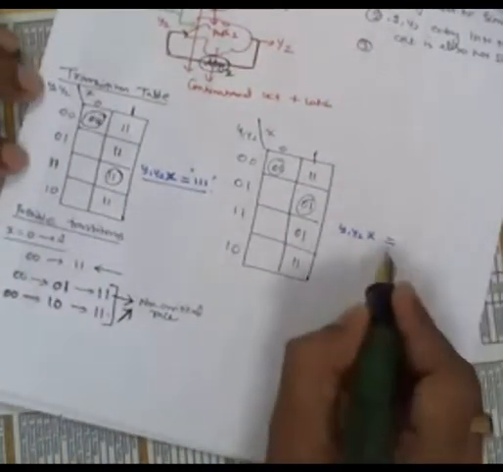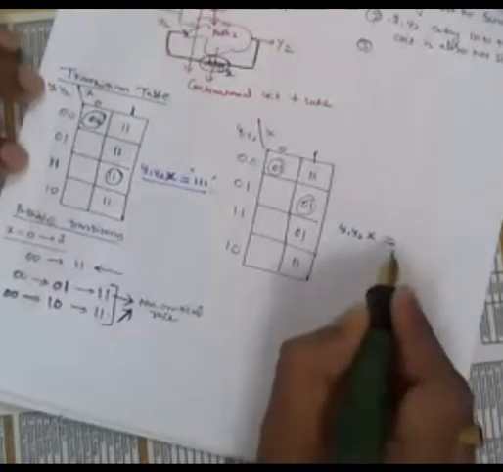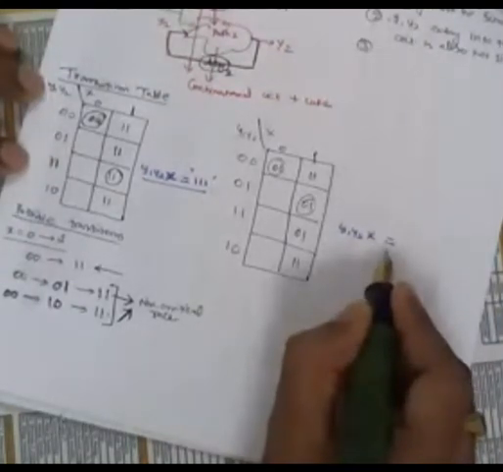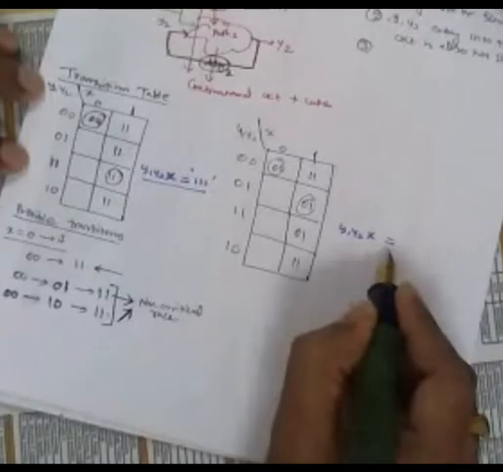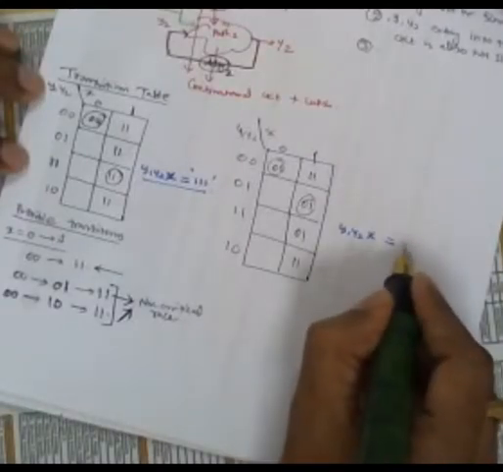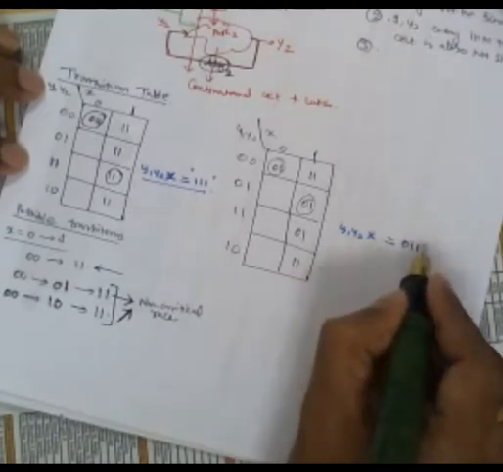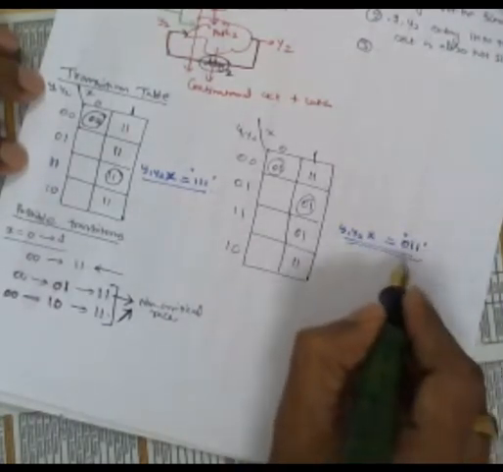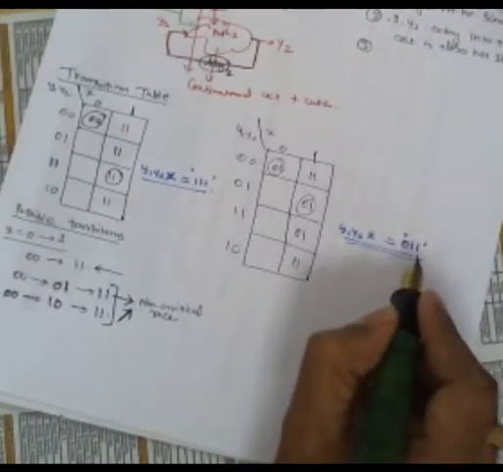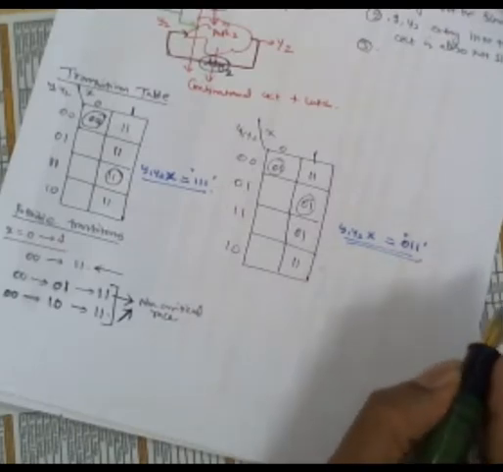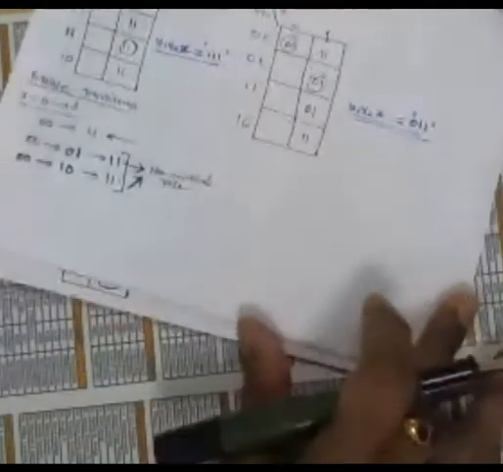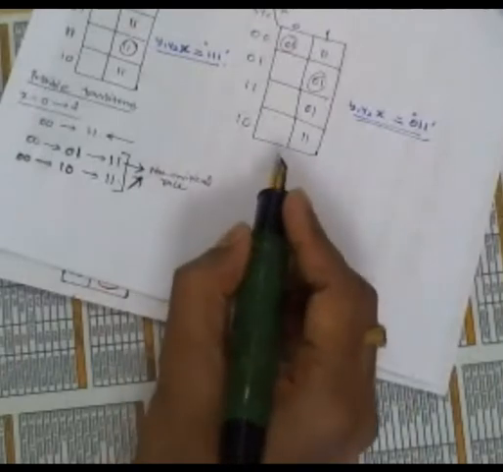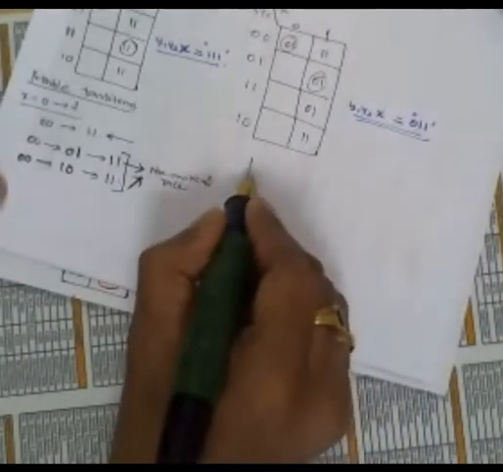So what is the stable state in this circuit? What's the stable state in this? 0, 1, 1. Very good. 0, 1, 1 is the stable state now. Keep these things in mind. It is required for our analysis. Okay. Now, I will give you one more example now. Suppose we are taking one more table.